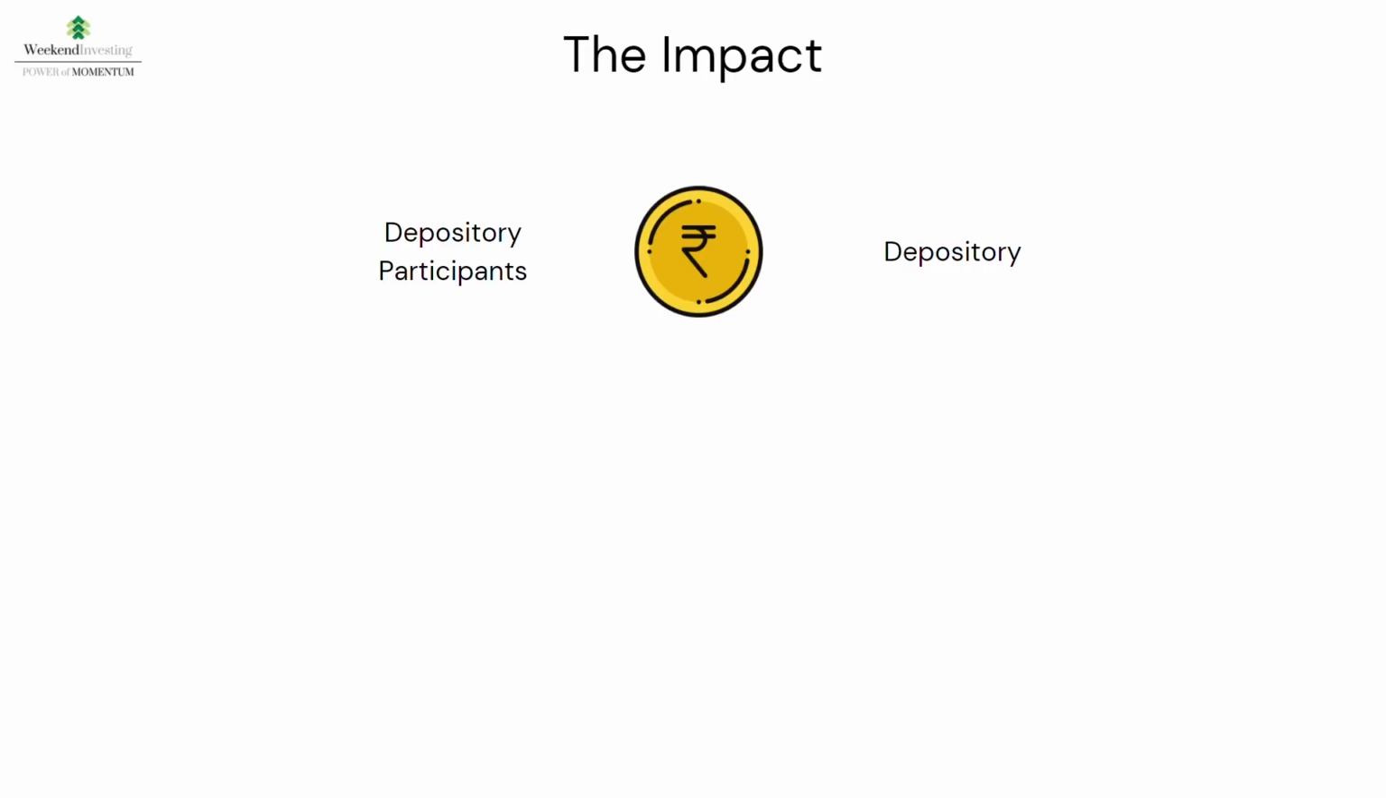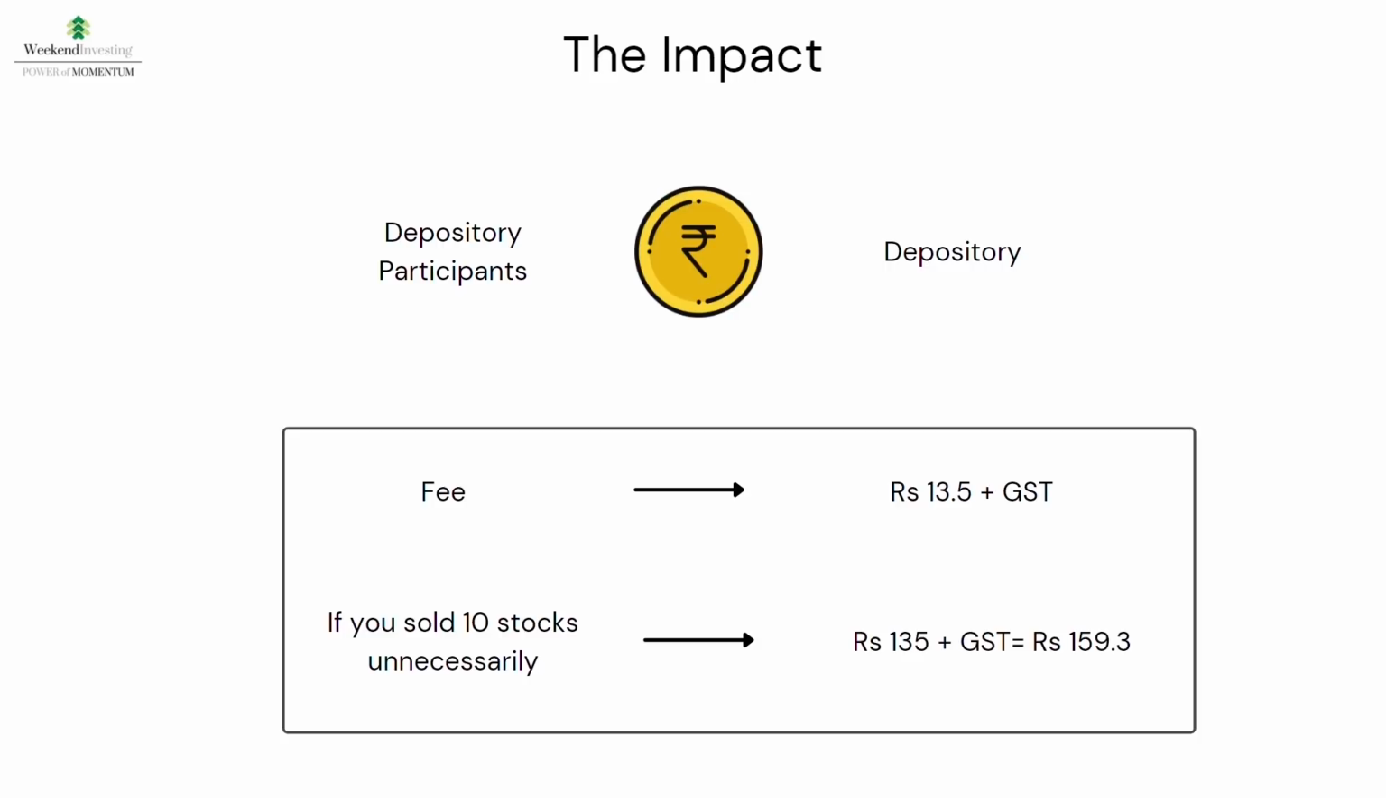So this fee is for every scrip on the sell side and is independent of the quantity. For every stock sold, you will end up paying Rs 13.5 plus GST. As a part of incremental changes, if you're selling 10 stocks unnecessarily, you end up paying Rs 159.3, which can be huge if you're doing this every week. Now, after understanding this concept, let us watch a live demo of this.